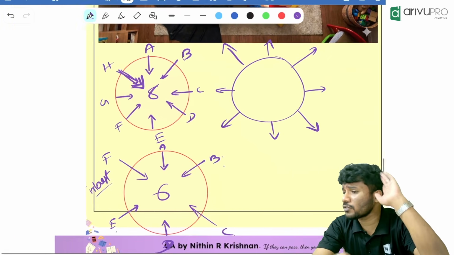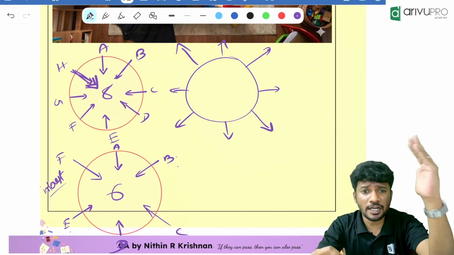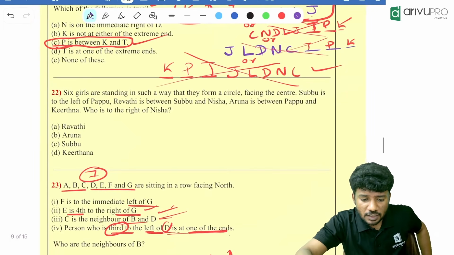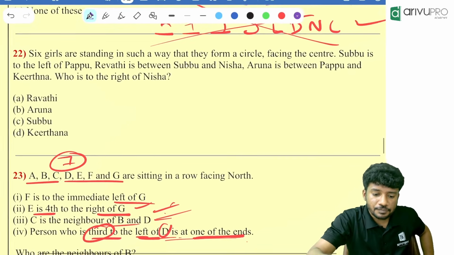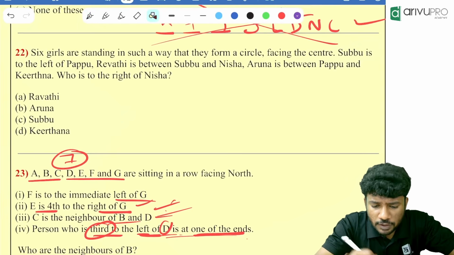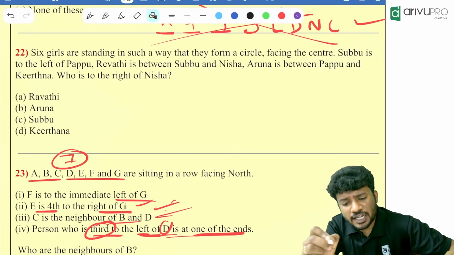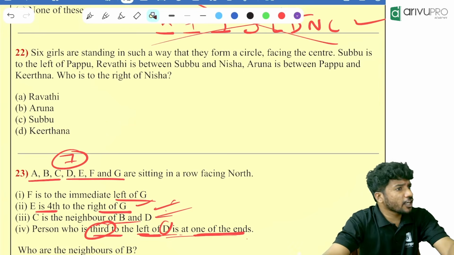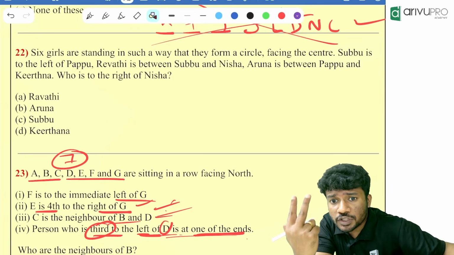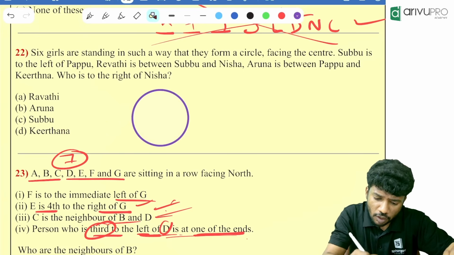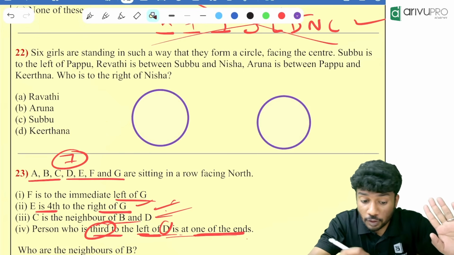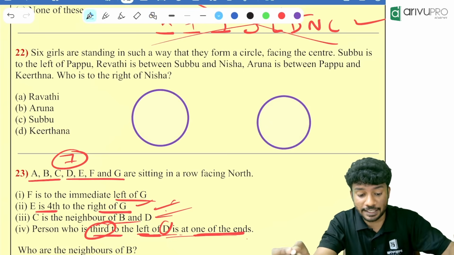Now, can I take you to the first question? We will solve one question and we will see how it is. One question in between we missed, right? This question we will start. Look here, everyone, listen to me. What did I tell? Whenever we are approaching a question based on circular arrangement, we will always draw how many circles? 2 circles. Always draw 2 circles. Sometimes it will be helpful. Sometimes, not always, sometimes it will be needed.